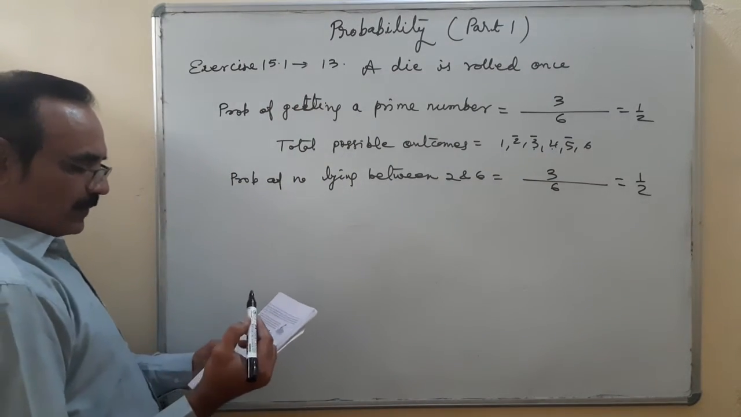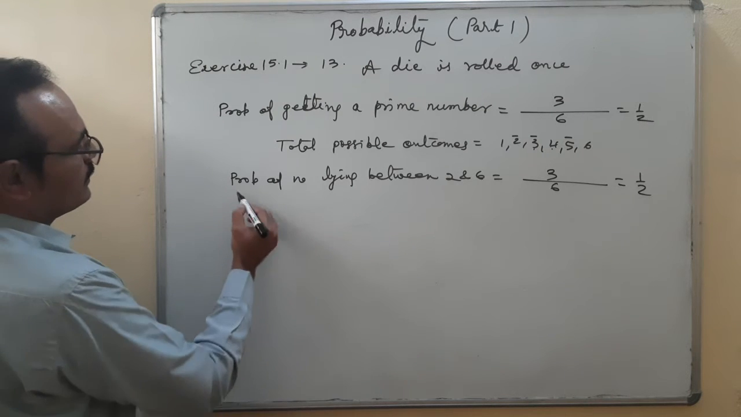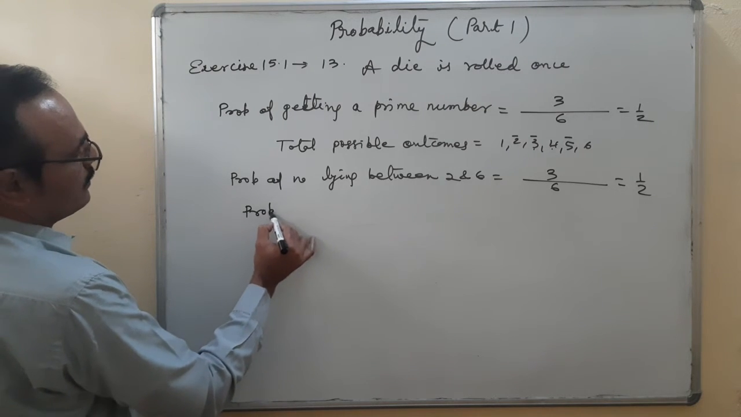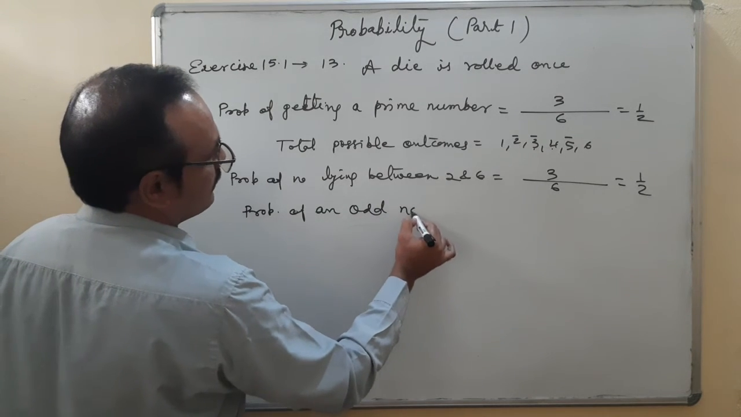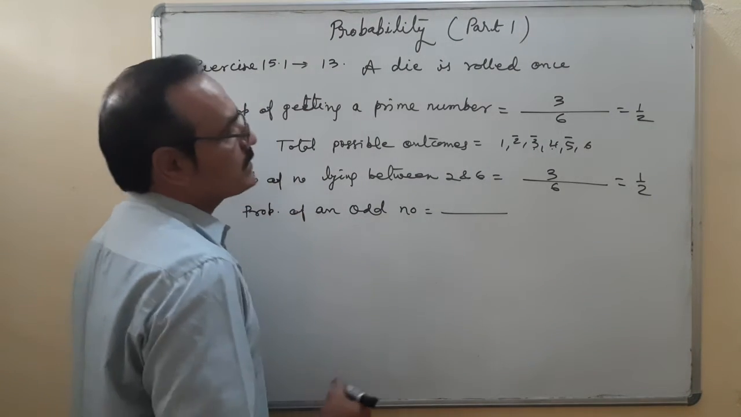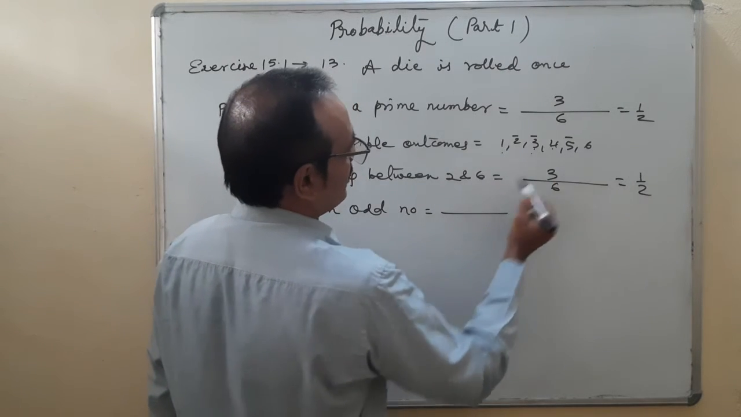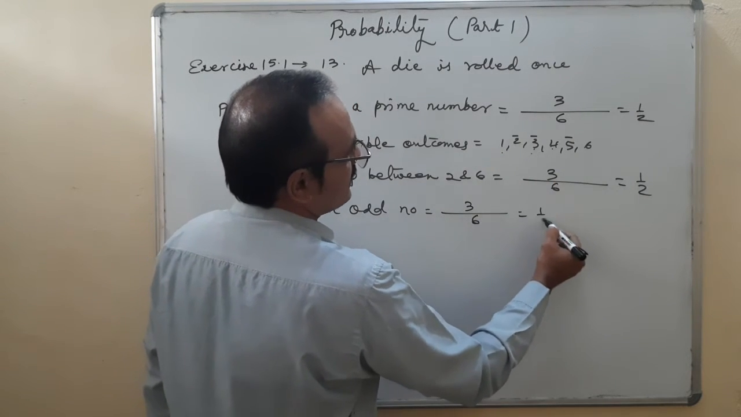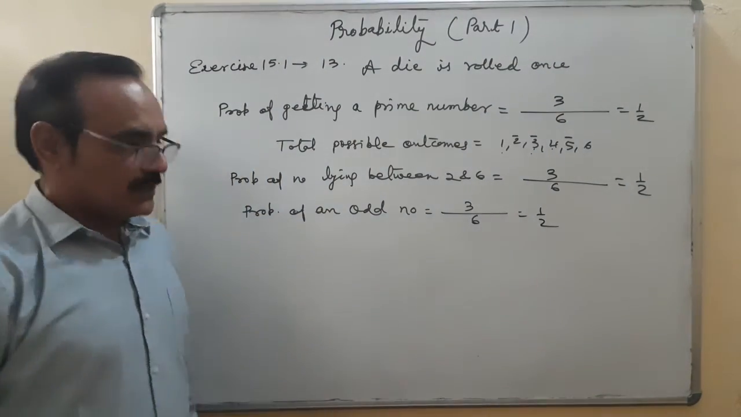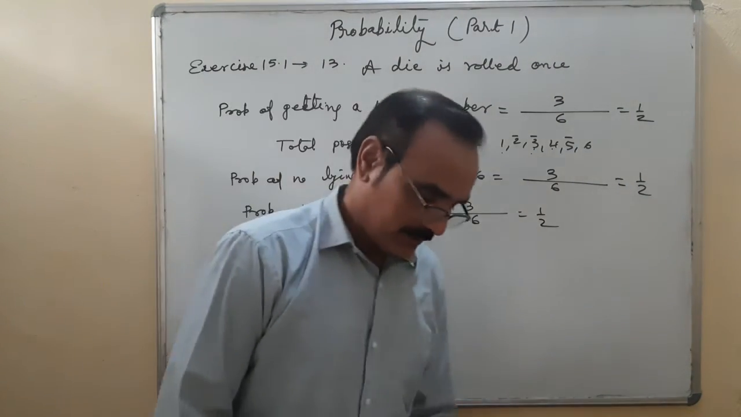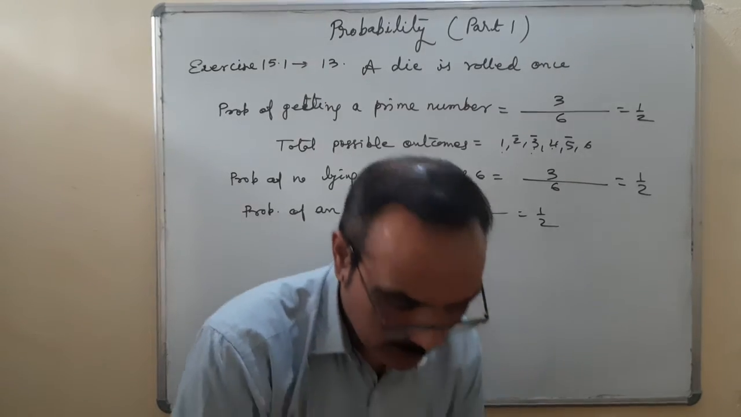Third one is an odd number. Probability of an odd number is, how many odd numbers are here? 1, 2, 3. Again it is 3 by 6, that is 1 by 2. So this is question number 13.